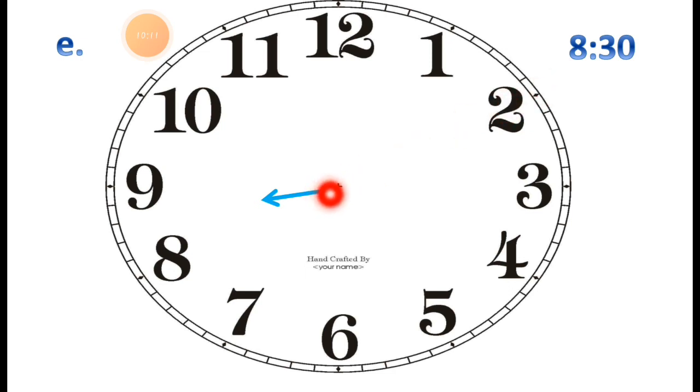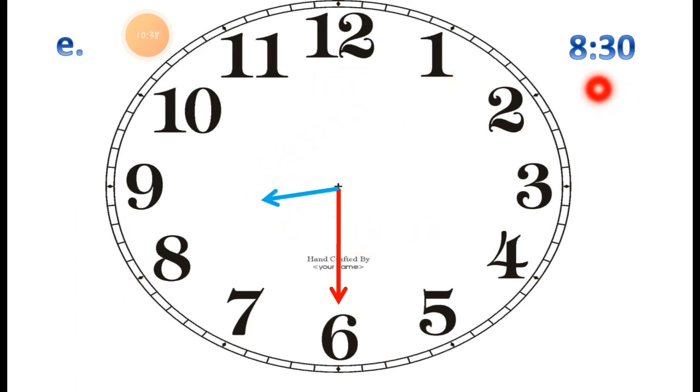Now let's draw the minute hand, which shows 30 minutes. So I have to draw it pointing to 6, because at the 6th number it is 30 minutes. Now this clock shows 8:30.